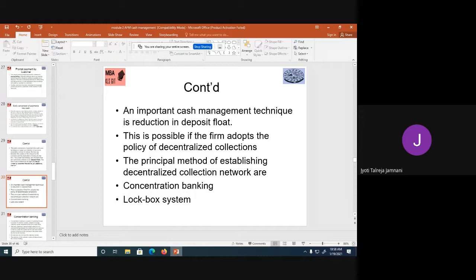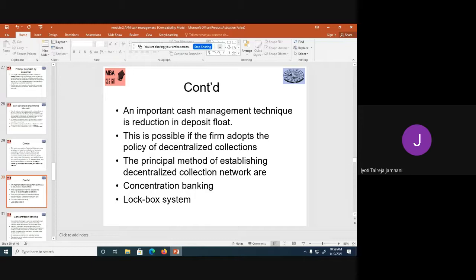Instead of telling all the customers to send all the checks to the head office, if we can collect money in a decentralized way, it will be faster. Suppose I have a branch in Bengaluru, in Kolkata, in Chennai, and in Belgaum, and suppose Belgavi is the headquarter. No need for all of them to send the check to the Belgavi branch. Bangalore people can deposit the check into my Bangalore bank account. Chennai people can deposit the check into the Chennai bank account, or send the check to that branch.